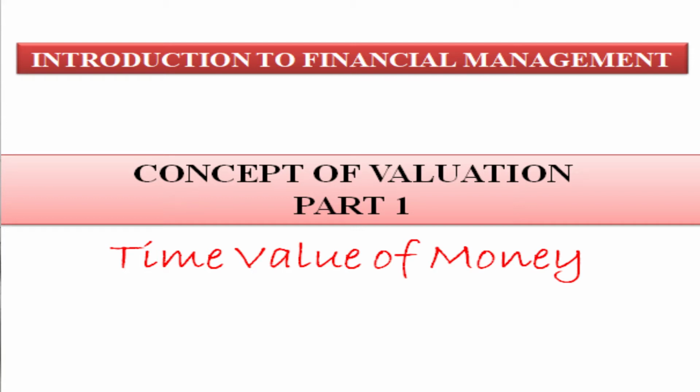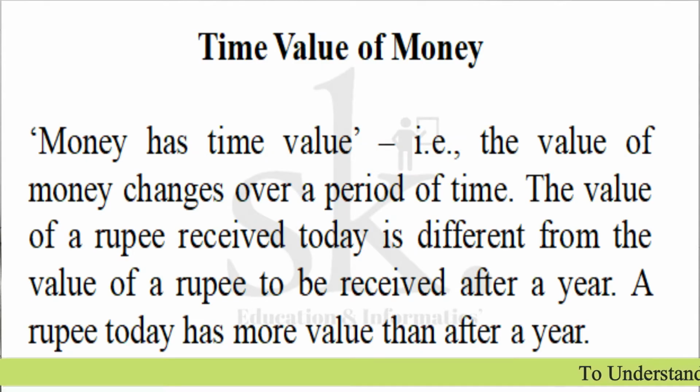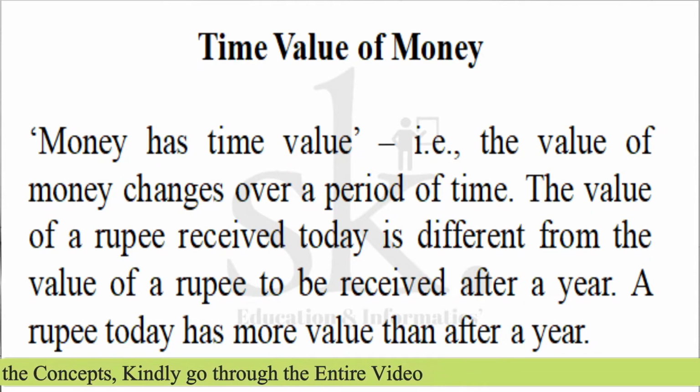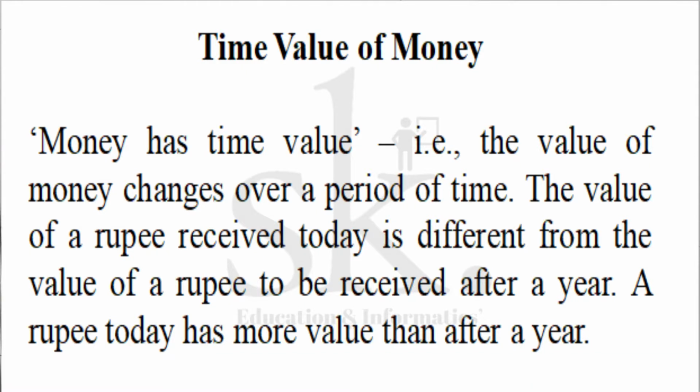Before we start the chapter on time value of money, we need to understand what the concept actually means. The statement says that money has a time value. It means that with reference to time period, the value of money falls. How does it happen? I'll give an example.